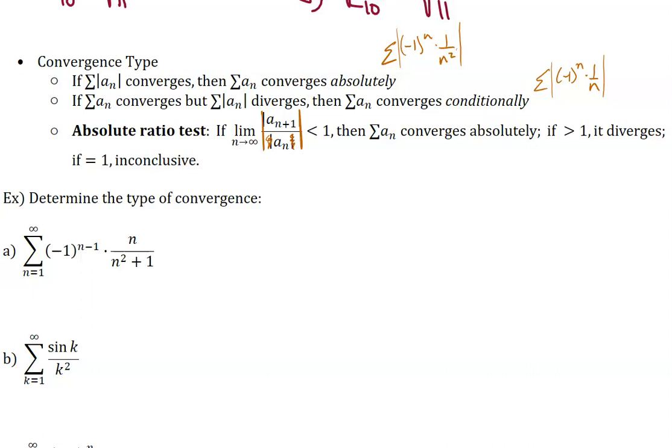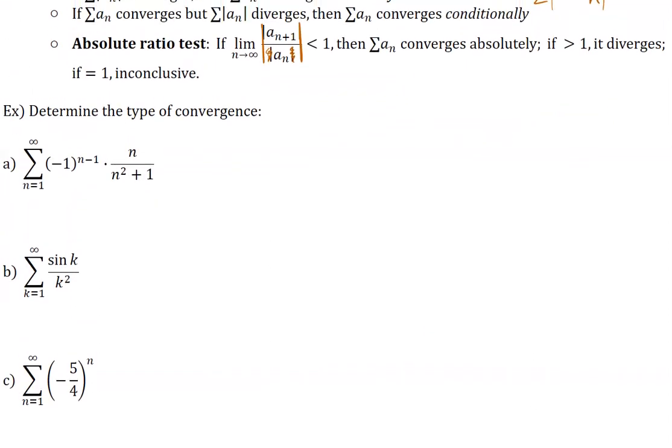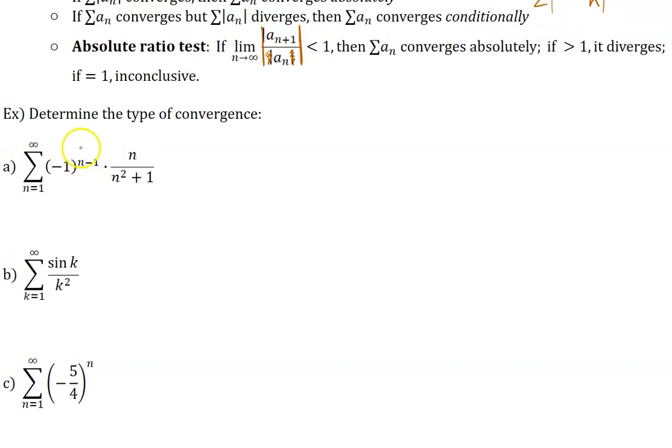Let's do a few examples. All right, so for this first one, we've got (-1)^(n-1) times n over n squared plus 1. So I'm really looking at just this n over n squared plus 1 part first. And I am not going to use the absolute ratio test here because this is rational, and I already know that I would get an inconclusive result if I use the ratio test, because I would just end up with 1 as my limit. You're welcome to go through and try that if you would like, but because this is rational, I'm going to use a comparison after I've determined that it converges with the alternating series test, okay?